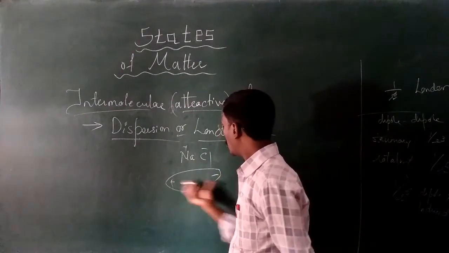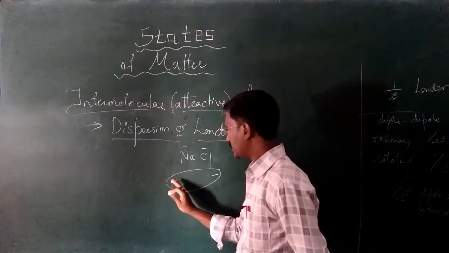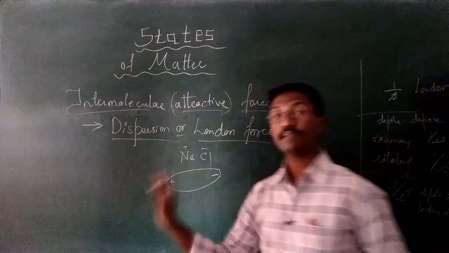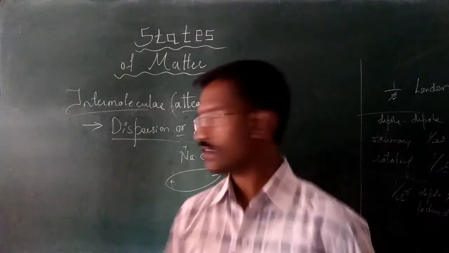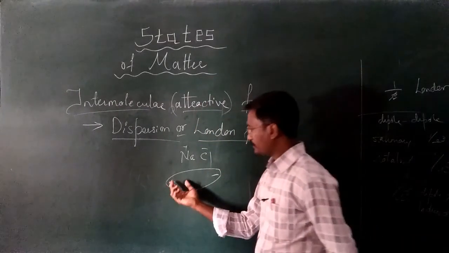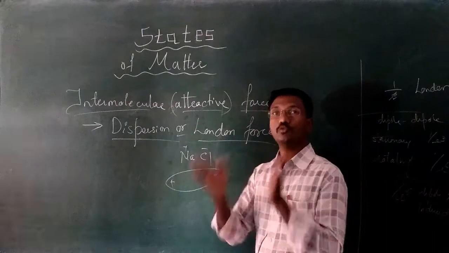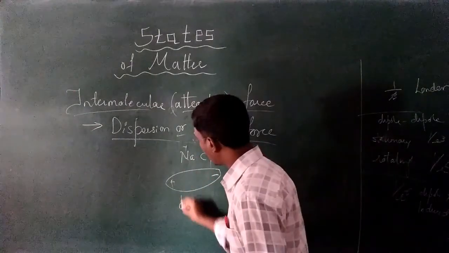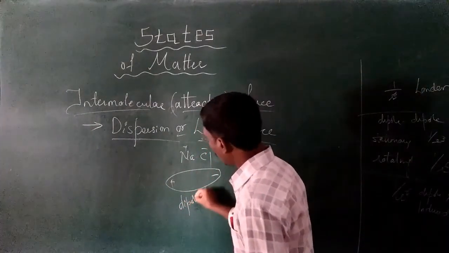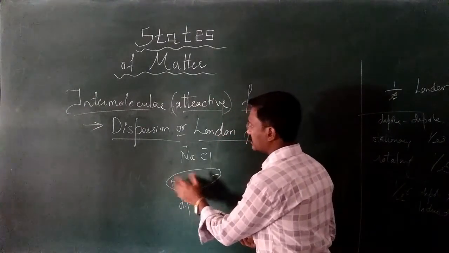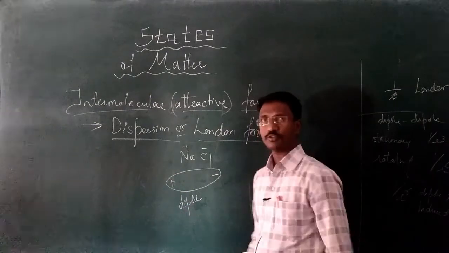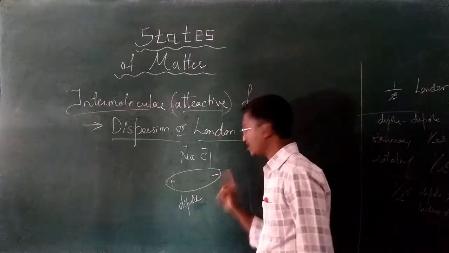If the two poles, meaning two ends, one pole carries positive charge, another pole carries negative charge. Pole is nothing but an end, a terminal point. Here there is a separation of two poles. For that reason we are calling it a dipole. So a dipole is nothing but the molecule having different charges at opposite sides. If one end carries positive, another end should carry negative.